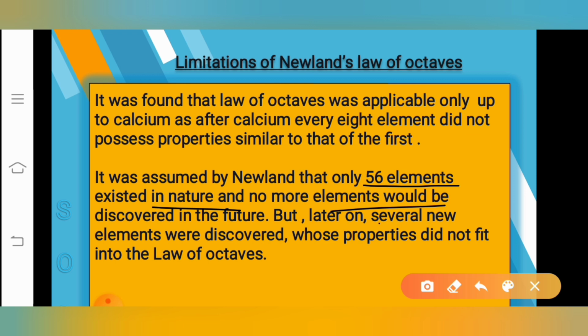Several new elements were discovered later by so many chemists, and those elements did not have properties which could fit into the table of the law of octaves. I mean, whatever elements were discovered in future were not following the law of octaves. What is the law of octaves? Again, every eighth element has a property similar to that of the first. Correct. So that was not followed by the elements discovered later. Clear?